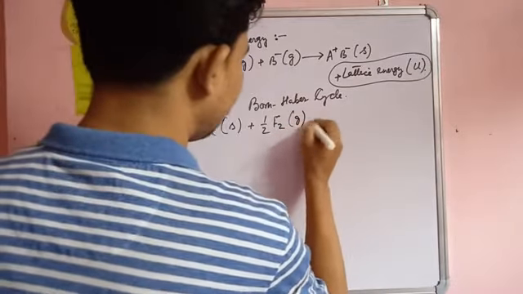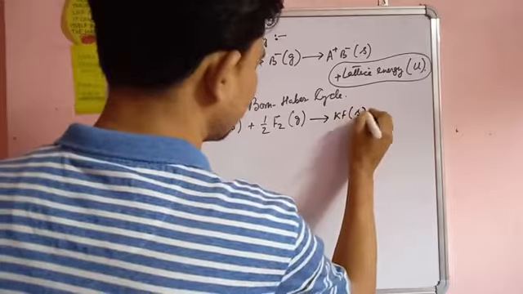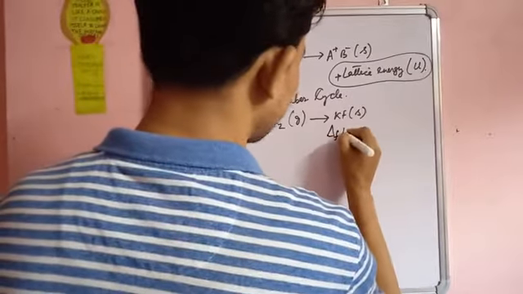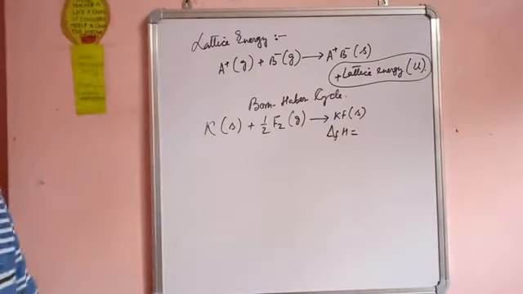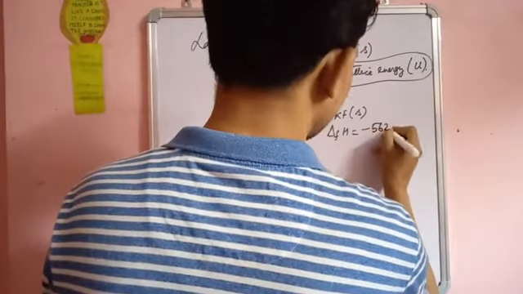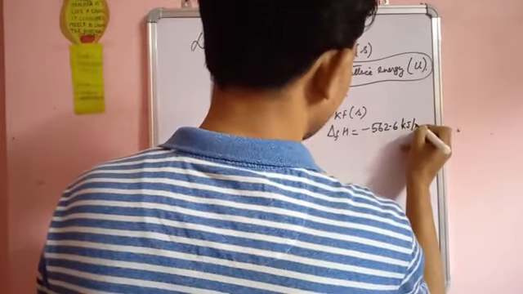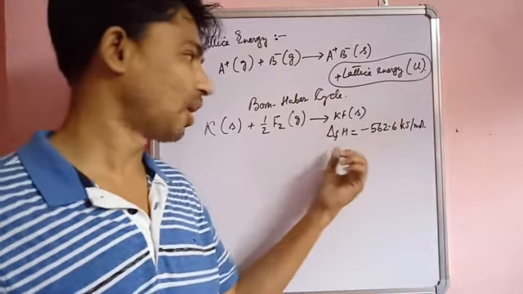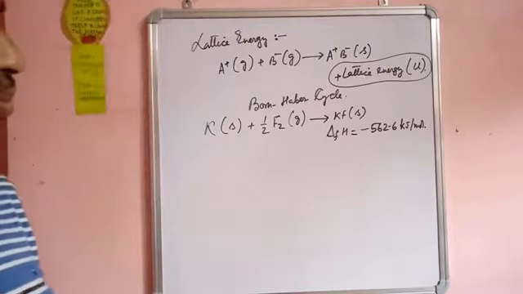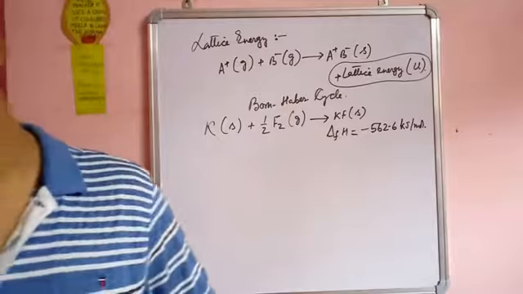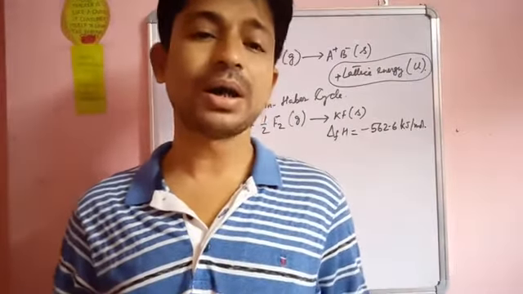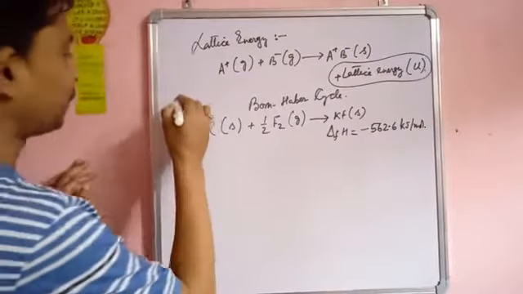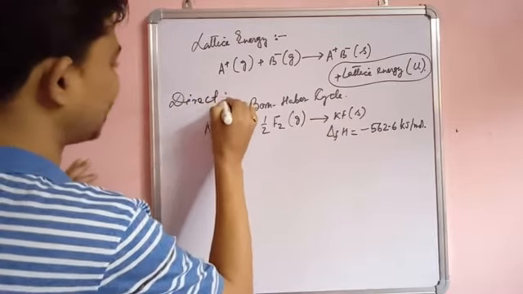and it will directly give us potassium fluoride in solid state, and the energy of formation, that is enthalpy of formation, is equal to minus 562.6 kilojoule per mole. This is direct combination of potassium with fluorine to give potassium fluoride, and the enthalpy of formation is minus 562.6 kilojoule per mole. Now this is direct formation, or it may happen in a series of steps. Okay, this is direct formation.